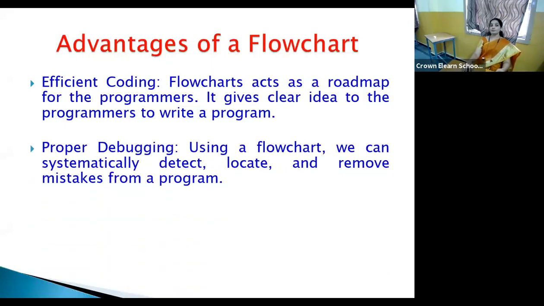The next, proper debugging. Before explaining what proper debugging is, you must know the bug. In computing terminology, a bug is nothing but an error or defect. So debugging is the inverse process, that is identifying the bug wherever it is there in your solution, then locating that particular error and removing it. That is what proper debugging is. So using a flowchart, we can systematically detect, locate, as well as remove the mistakes from a program.